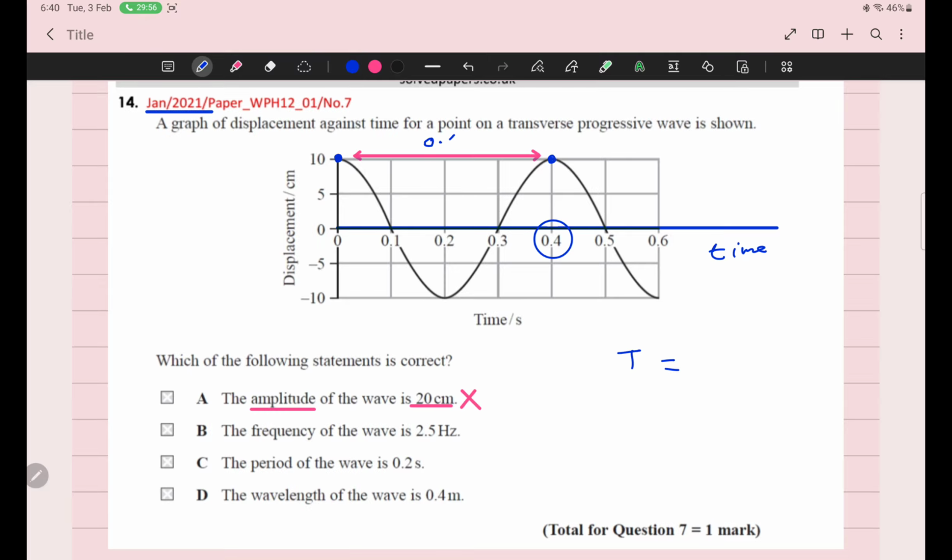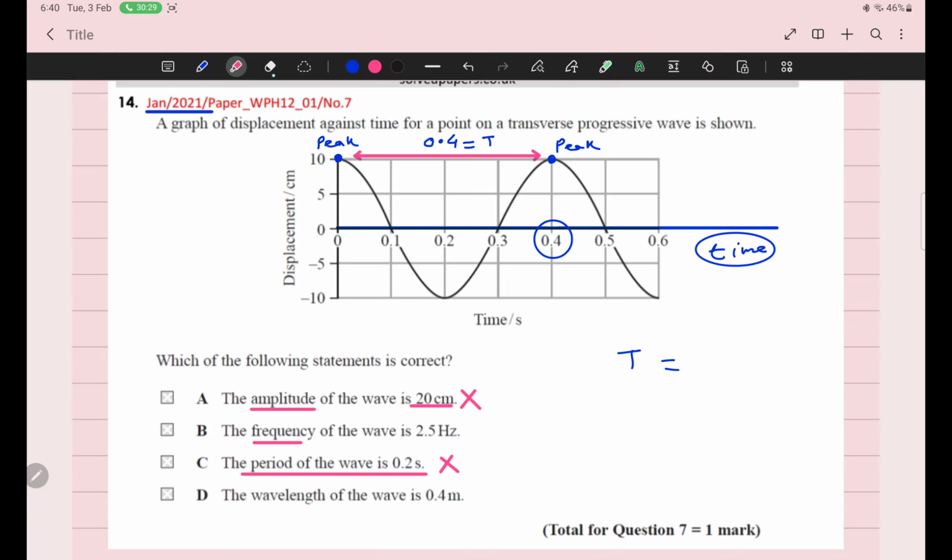Simra beta, this is one complete cycle from peak to peak. This is one time period, because along the x-axis you are given time. If you were given distance, then it would be wavelength. But this is time, so this is the time period. The option says the time period is 0.2 second, so it is also wrong. The time period is 0.4.